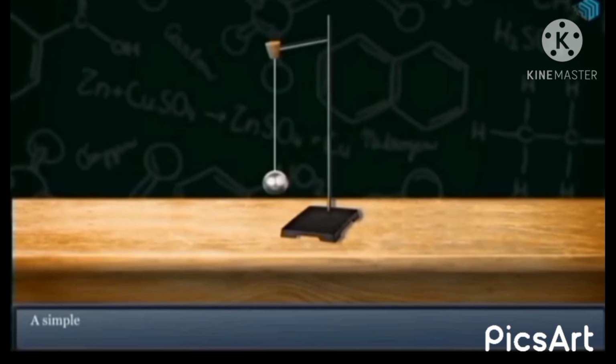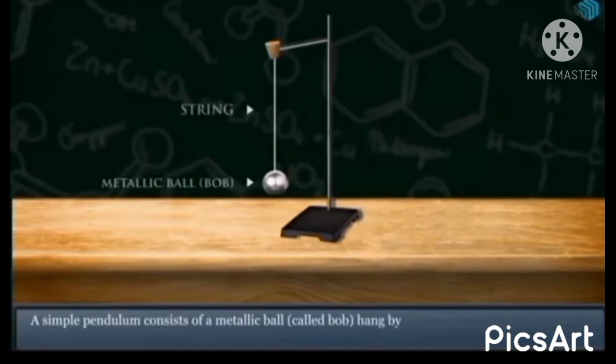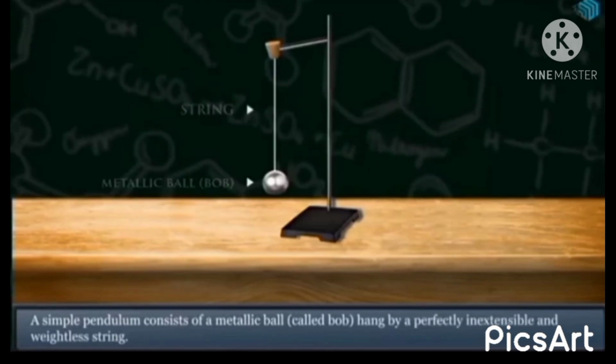Let us talk about the simple pendulum. You will see on your screen that it is a simple pendulum. A simple pendulum consists of a small metallic ball called the bob. You will see that this small metallic ball is called the bob, and it hangs from a string, a perfectly stable and weightless string. मतलब कि जो ये string होता है इसमें बिल्कुल भी weight नहीं होता, और जो ये bob है इससे ये hang होती है, ठीक है.